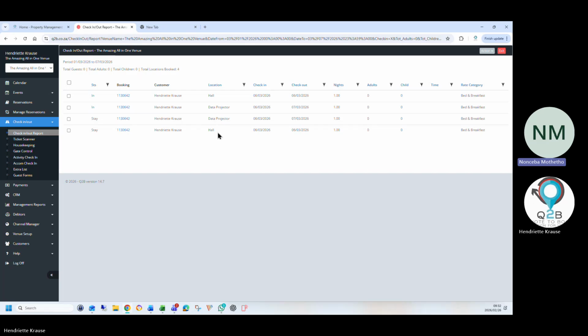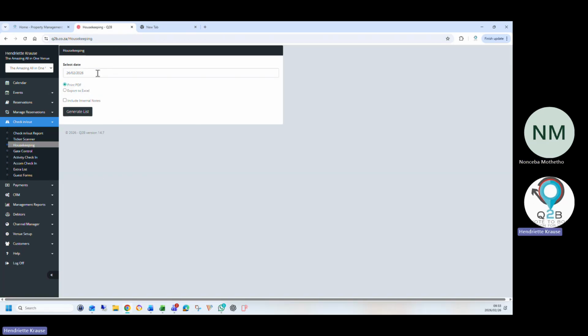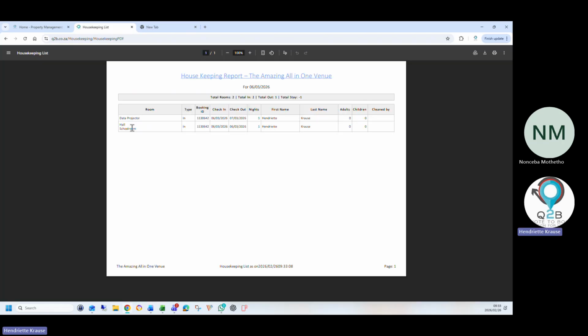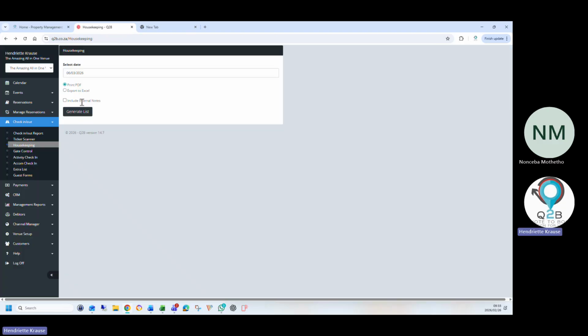What's also nice is the housekeeping report. If I go on the 6th, I can see the hall must be cleaned and the data projector must be ready. So any day you can click on and pull a housekeeping report and give it to the housekeeper or the operations manager so they know which venue must be cleaned and set up.